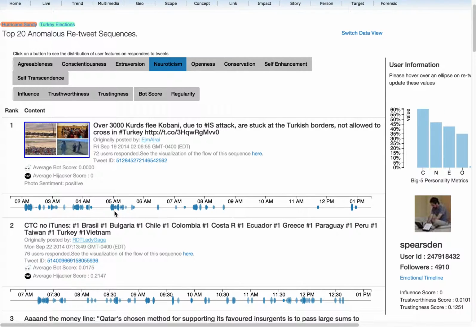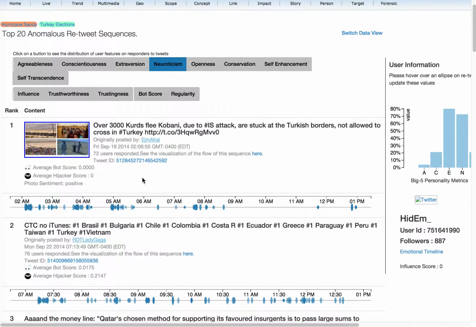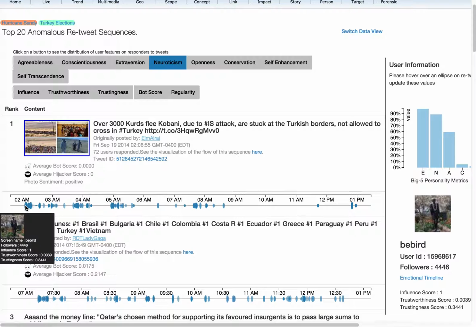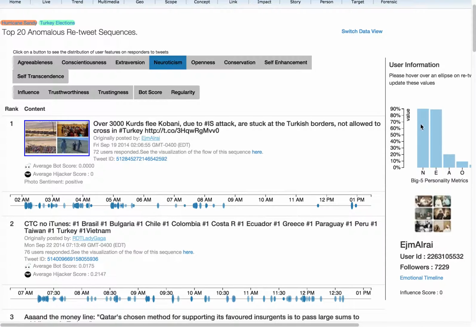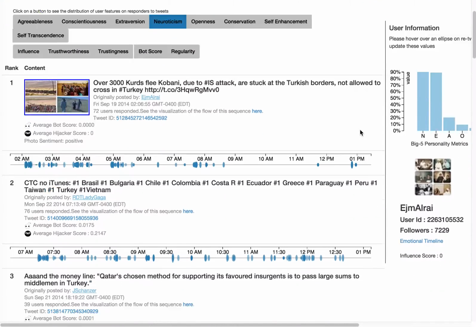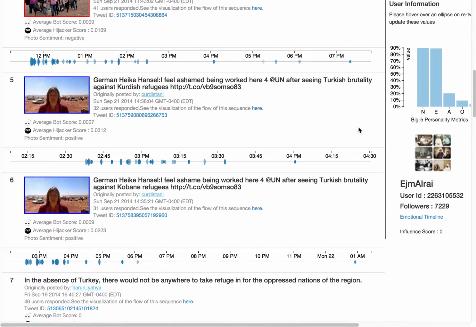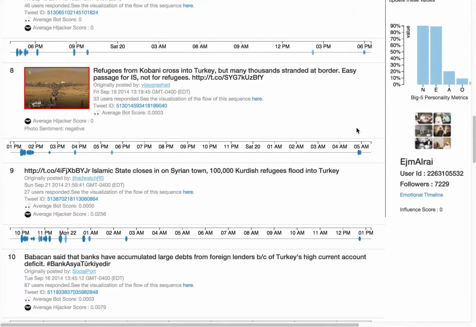Overall, it was the composite score of all of these tweets that led to it being determined to be the highest, most anomalous retweet sequence. Within each individual user, you'll see on the right-hand side the bot score and ego scores that are derived from the Big 5 personality analytics done on each individual tweeter. If we scroll down, we can see further tweets that appeared anomalous due to their retweet behavior.